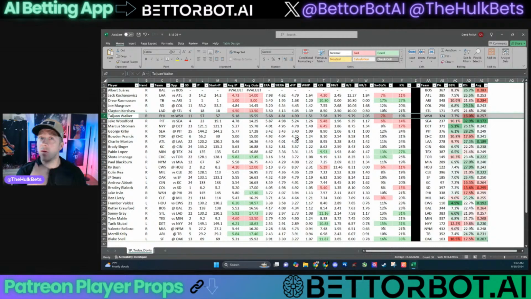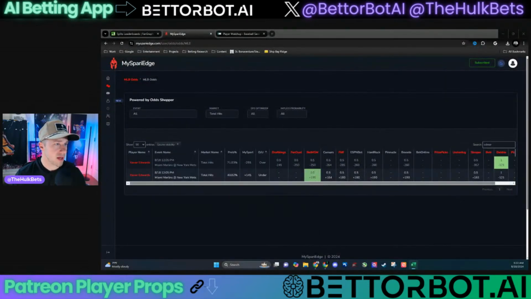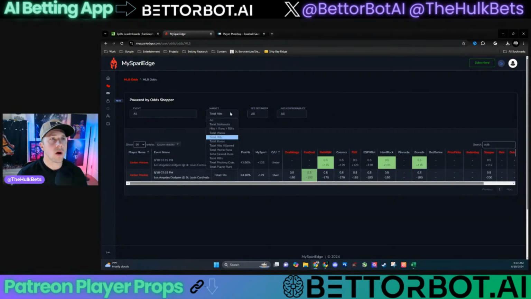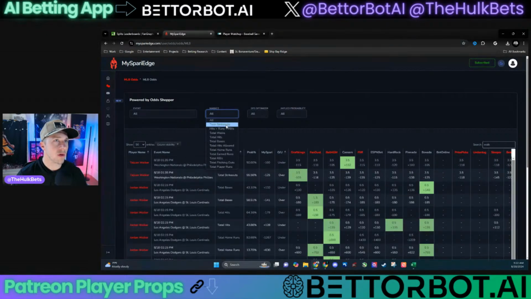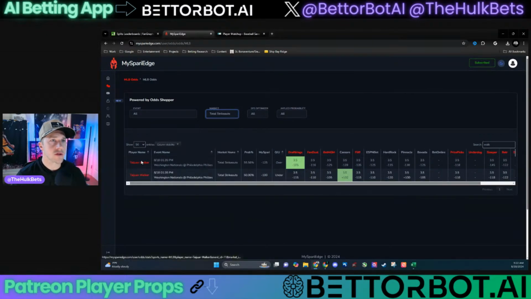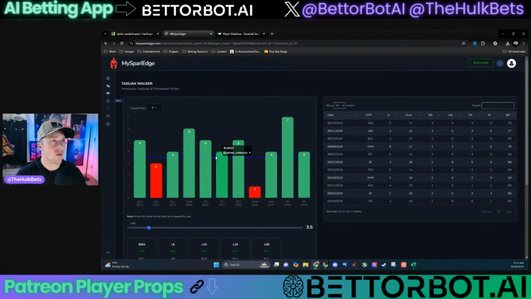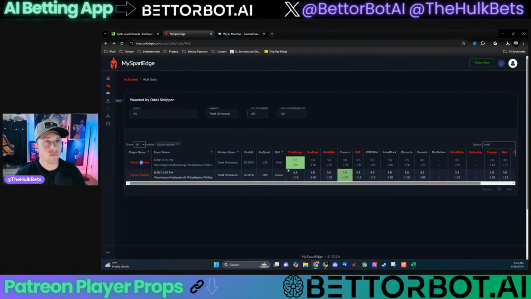Do you want Walker? Let's see what Walker's is. Low strikeouts. What's Walker's strikeouts going to be at? I'm going to keep this open on the side, and we're just going to start looking at this now. Actually, I want to look at his strikeouts. Walker's strikeouts against a team that is just not striking out. What is it? 3.5? Yeah, his line's 3.5. You get plus odds to the under. Plus 102 to the under.